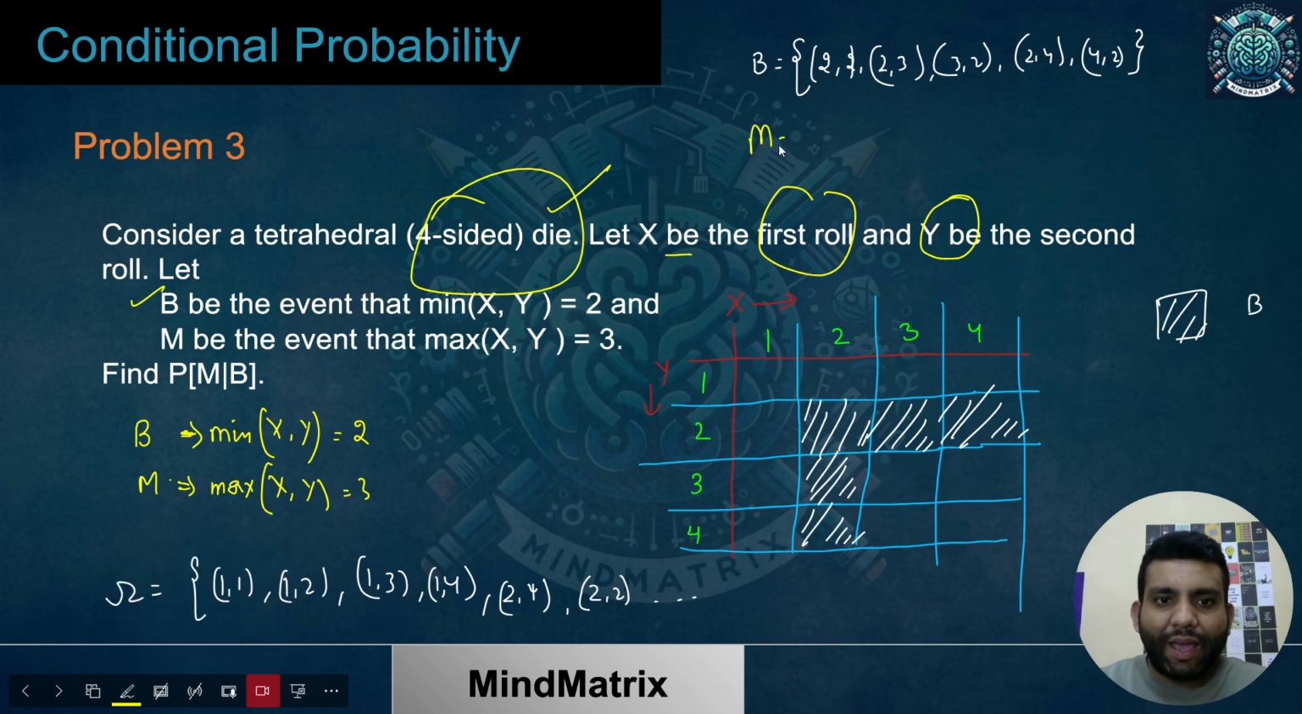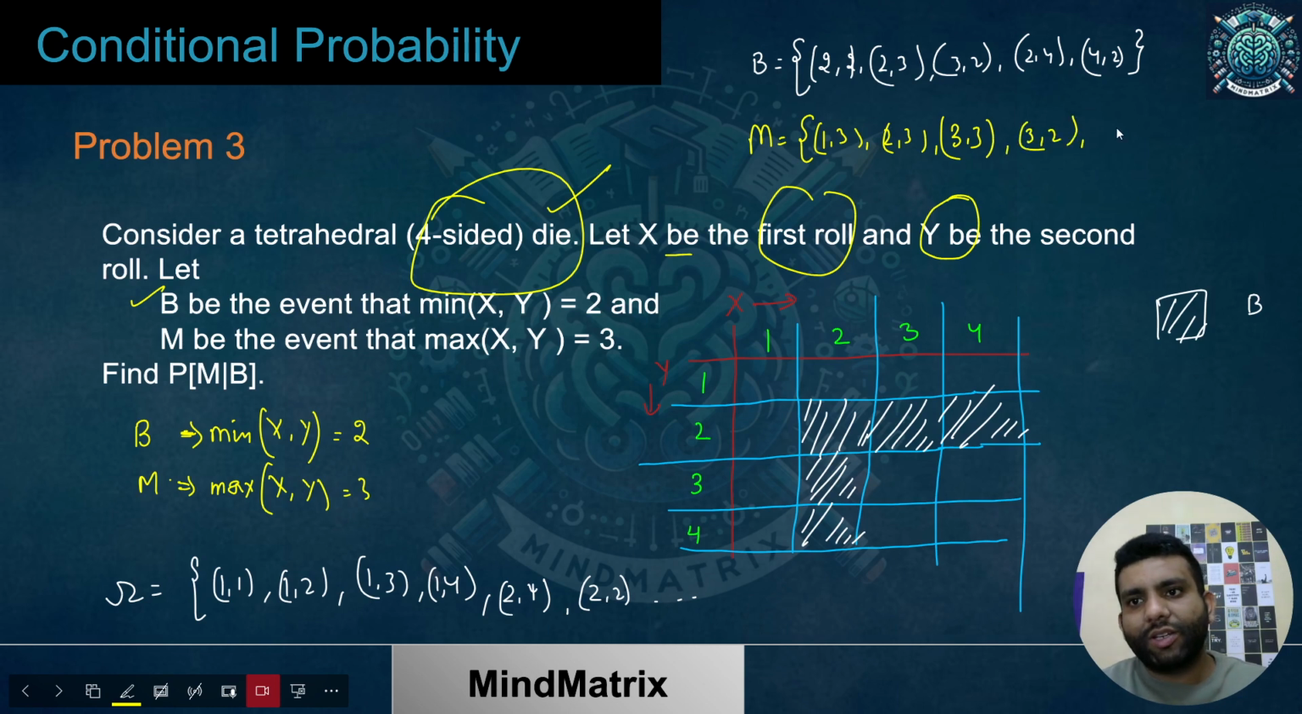What would be my M like? So max must be 3. Max must be 3. So 1 comma 3, 2 comma 3, 3 comma 3, 3 comma 2, and 3 comma 1.